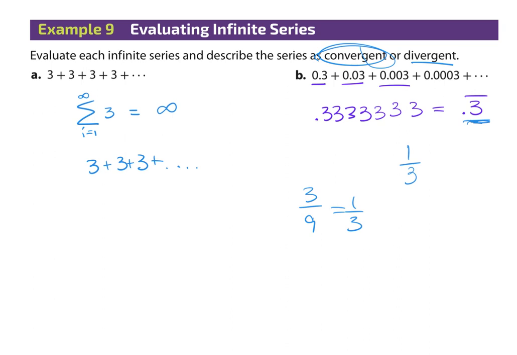This is moving towards a specific number based on the pattern that they've given me. All right. So even though they're infinite, you can actually still have an answer. So the first one, I was adding numbers infinitely, and I'm like, no, that's diverging. That's moving towards infinity. The second one, I'm still adding numbers infinitely, but I can see that adding those numbers infinitely is actually bringing me towards a number. And so you can use those, even on infinite series, to tell me if it's moving towards or away from a number. Okay? Questions on infinite series?